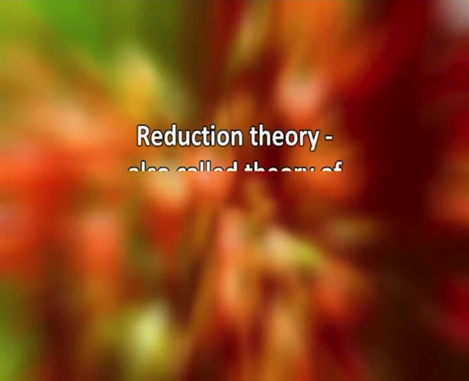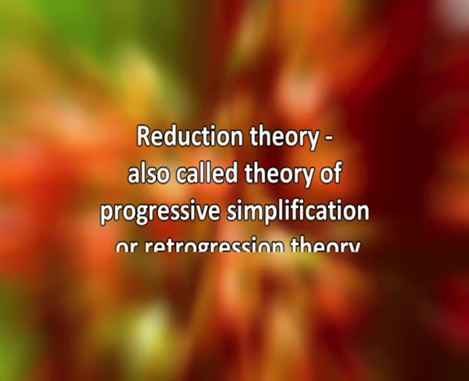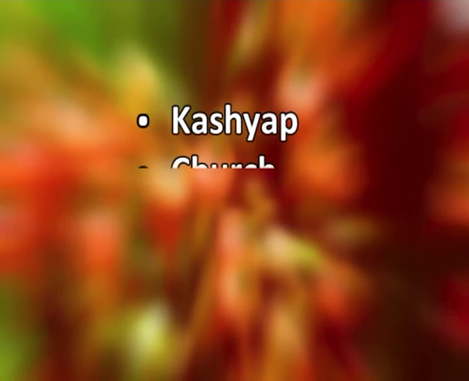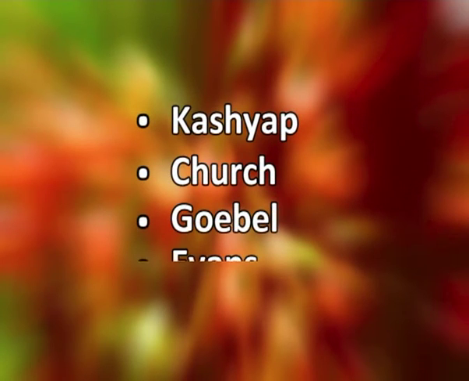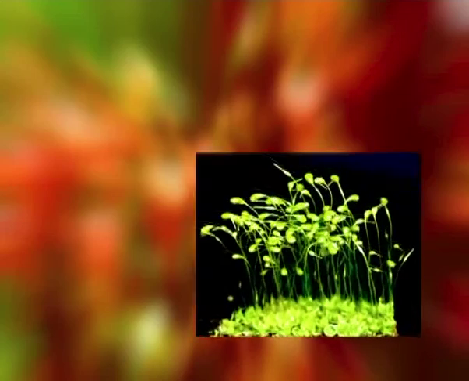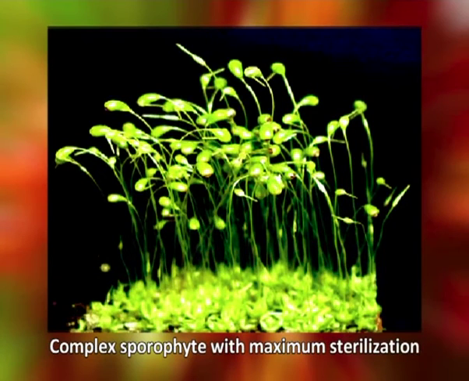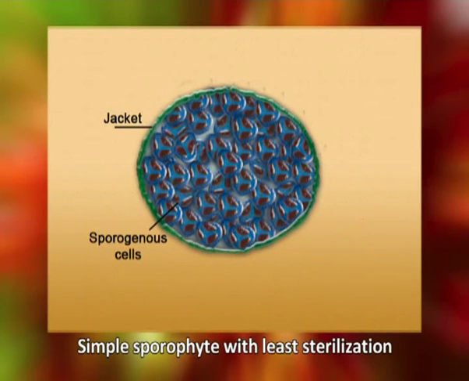This theory is also called the theory of progressive simplification or retrogression theory. This theory is supported by Kashyap, Church, Goebel and Evans, who believe that the evolution of sporophyte in Bryophyta has occurred through reduction or progressive elimination of sterile tissue. According to this theory, the sporophyte in Bryophytes having maximum amount of complexity and maximum amount of sterilization is primitive, while the sporophyte with least amount of sterilization and least complexity is the advanced one.